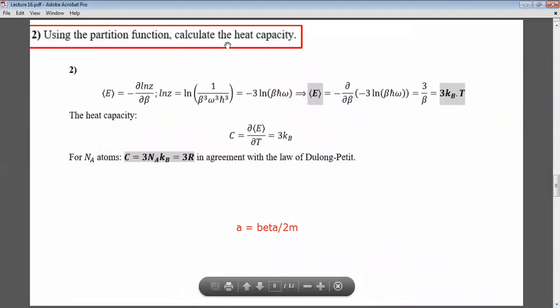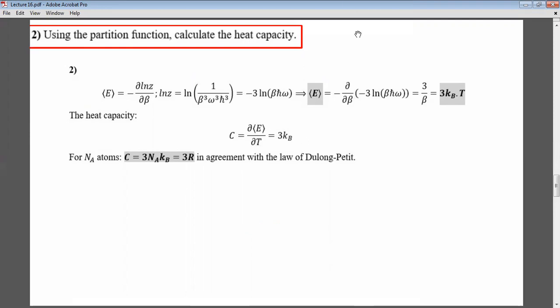Now, using the partition function, calculate the heat capacity. So the expectation of E is nothing but minus del ln Z by del beta. But what is ln Z? It is ln of 1 over beta cubed omega cubed h bar cubed, which is minus 3 ln of beta h bar omega. And the expectation value of E is minus del ln Z by del beta. So I put here the ln of Z, and I get 3 over beta, which is 3 kB T. Now the heat capacity is del E by del T, which is 3 kB, and this is indeed in agreement with the law of Dulong and Petit.